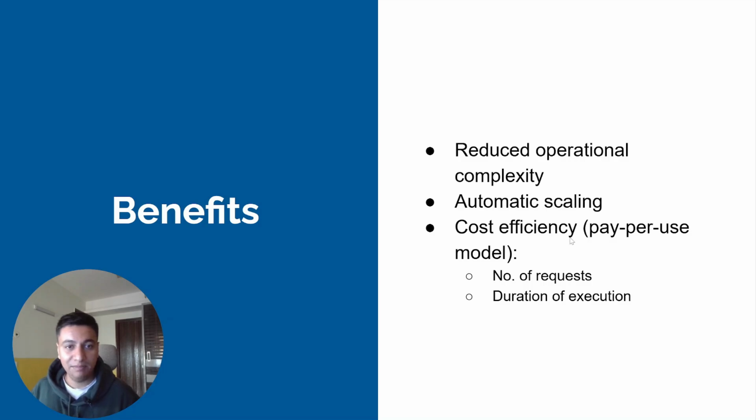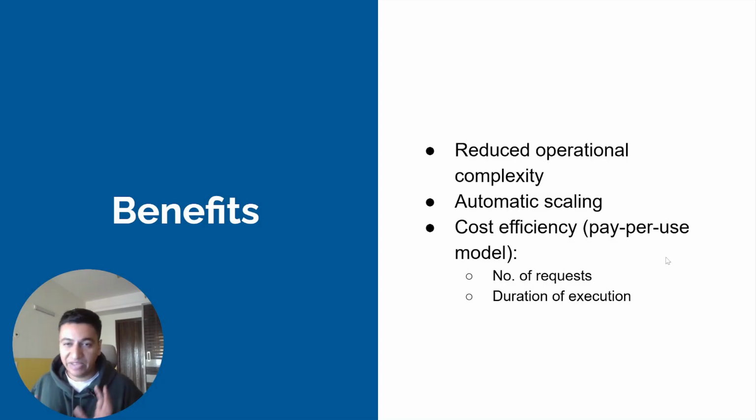And another key benefit is that it is cost efficient. So Lambda charges you based on the number of requests and the duration of that execution. So let's say you are running your Lambda only once a day and it takes around 10 minutes to execute. So AWS will only charge you for those 10 minutes, and not for the entire day. On the other hand, if you had created an EC2 machine, then you would be charged for the entire day or the entire time the EC2 machine is running.